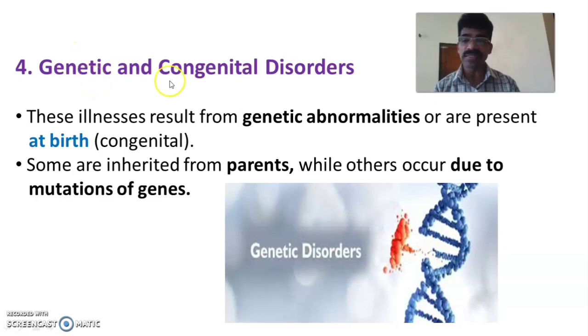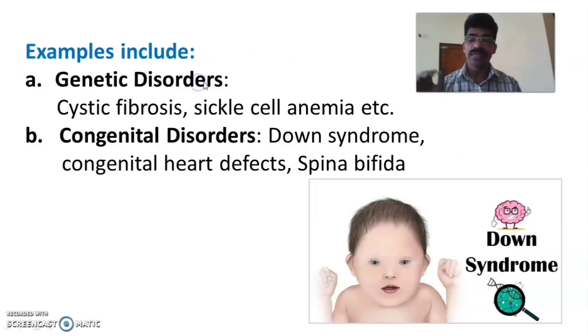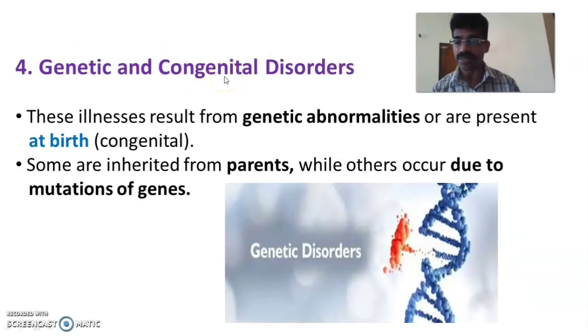Fourth classification is genetic or congenital disorders. As the term indicates, it may transfer from parents to children, that is genetic. Congenital means it occurs at birth. So these illnesses result from genetic abnormalities or are present at birth as congenital disorders. That means some of the diseases are inherited from parents, while others are due to mutation of the genes. So genes may get mutations, genetic changes, that may lead to different types of congenital disorders.